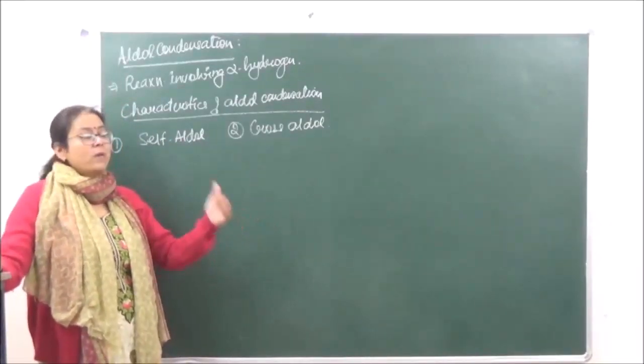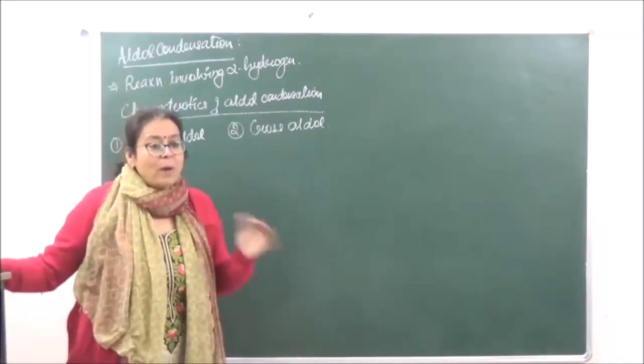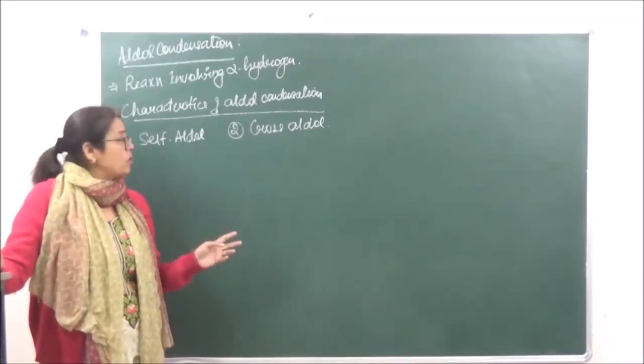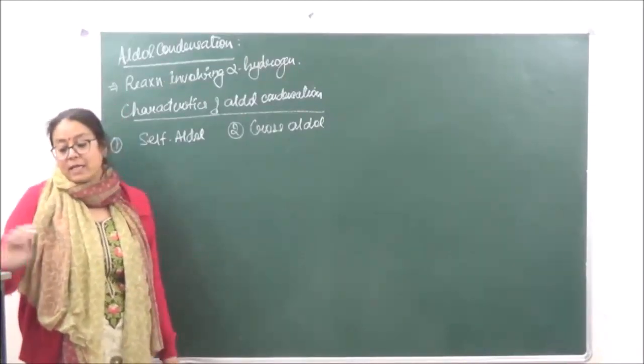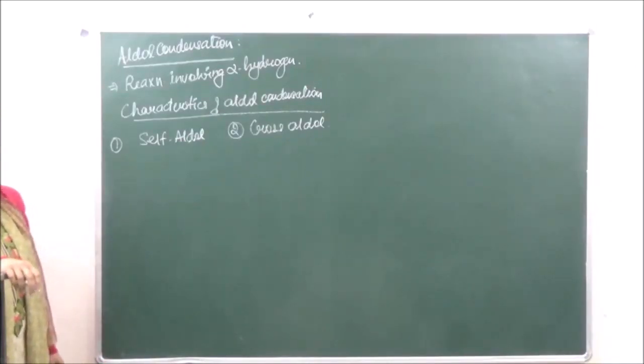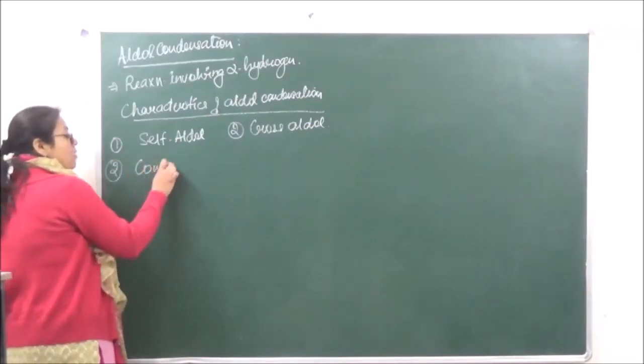It can take place between one ketone and another kind of ketone, and it can take place between one aldehyde and a ketone. So wherever there are two different molecules present, that is known as cross-aldol condensation.